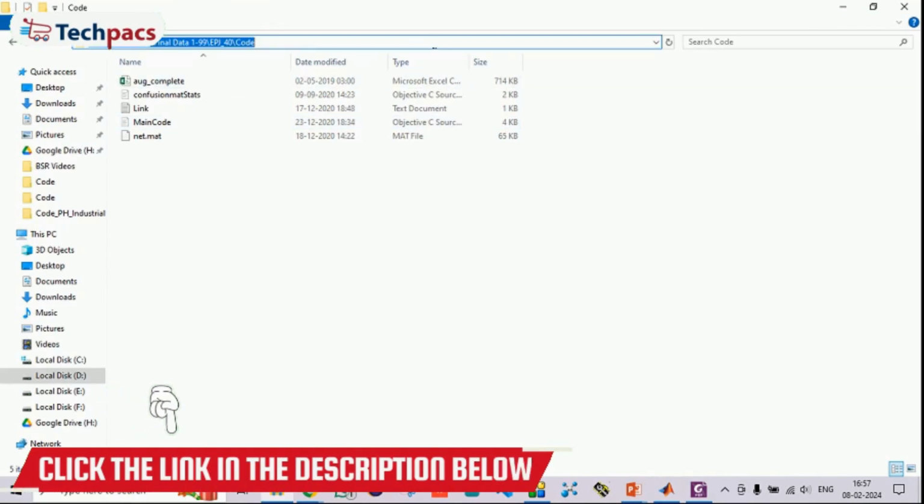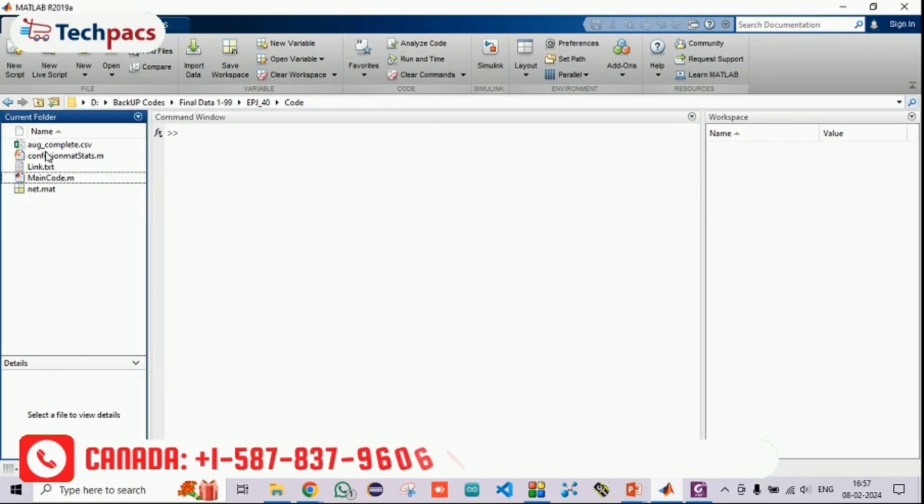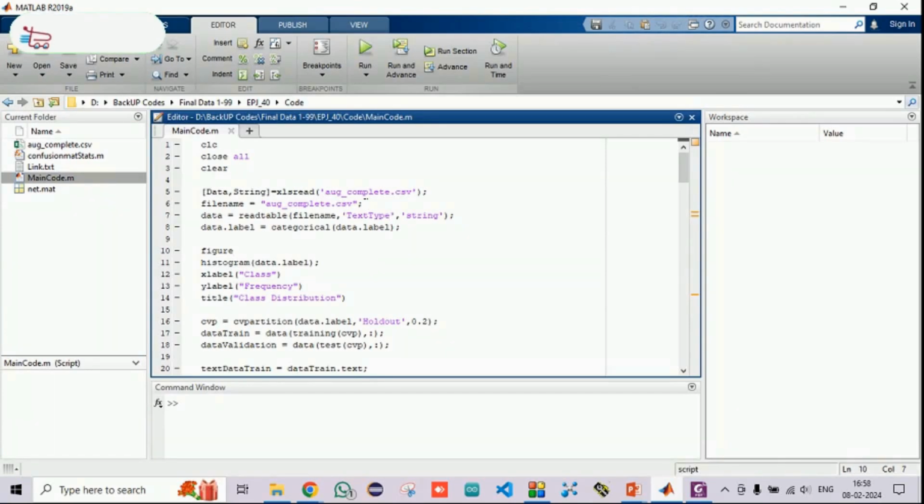In order to run the code, you just need to go to the folder and copy the path of the folder. So you just click here, copy, and then go to MATLAB and paste it. When you press enter, you can see all the files that were in the folder. Out of this, you need to run this main code file, under which the whole code has been written.